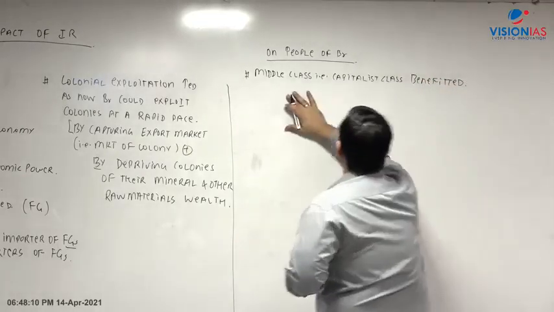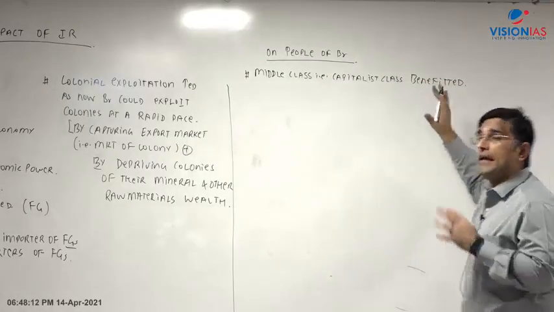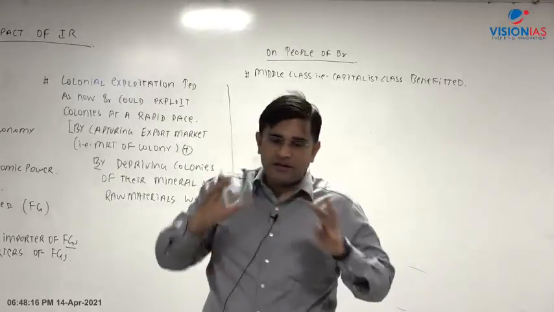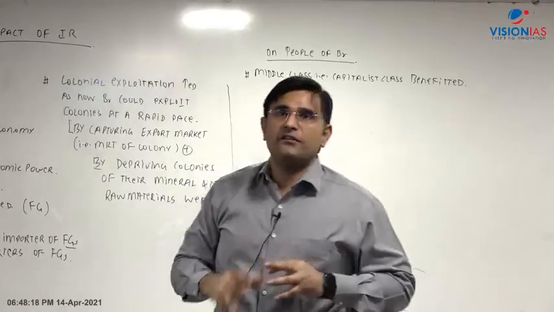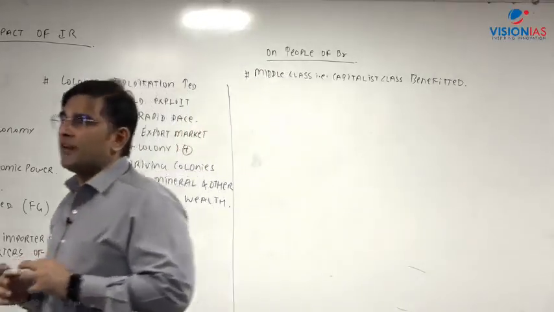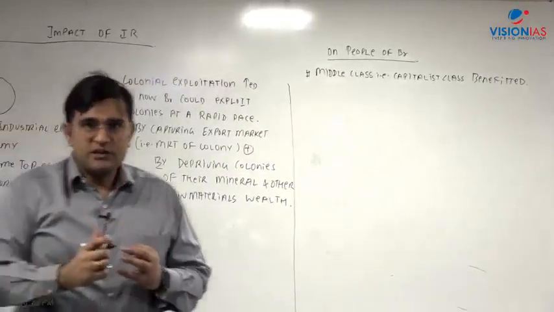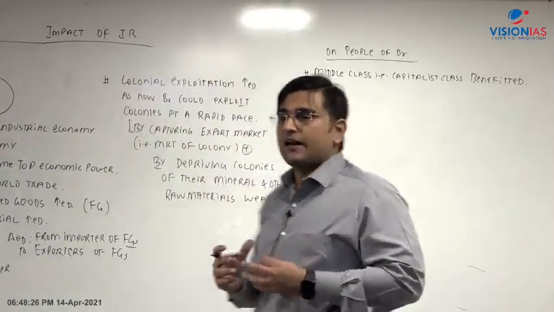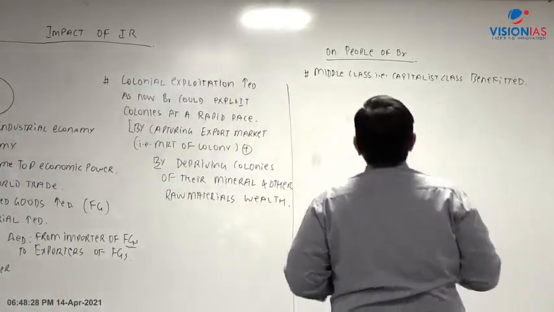Right? So the capitalist class benefited, but within the capitalist class, who benefited? Within the rich section of the society, earlier there was domination of the big landowners. Now there will be domination of the industrial capitalists, that is the people who own factories.